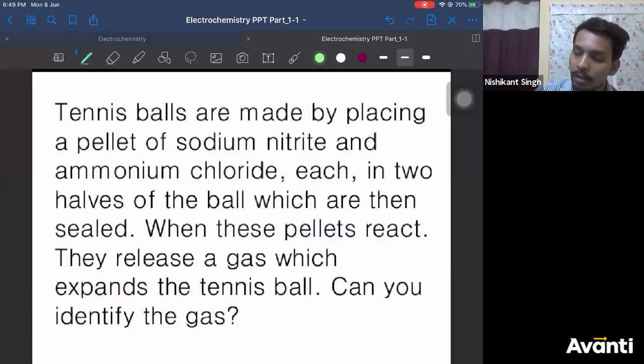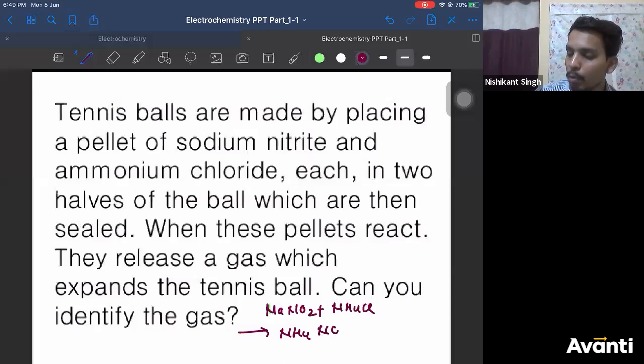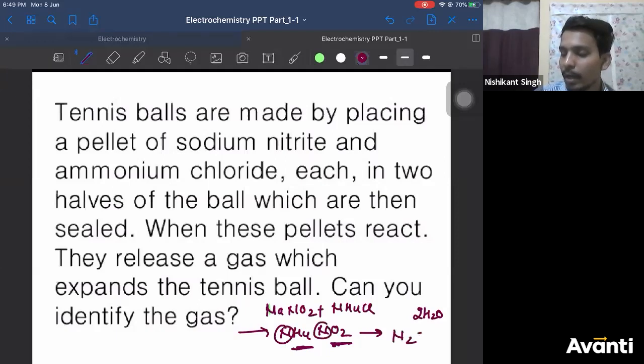See here. Sodium nitrite, NaNO2, reacts with ammonium chloride. You will get ammonium nitrite, NH4NO2. When you heat this compound, 4 hydrogen and 2 oxygen will form 2H2O. What is left? One nitrogen and one nitrogen are left. It will form N2. It is a very good application of this reaction. It is nitrogen gas which is used in tennis balls. Okay? Nitrite, Gangadhar, not nitrate.